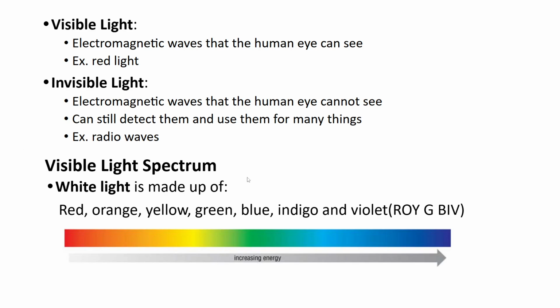When we're dealing with the visible light spectrum, all of the visible light bandwidths will create white light. So if we combine all of the different frequencies of light here, we end up with white light. And we can take that white light and actually split it in a prism to break out all of those different wavelengths, and we see our rainbow. We go red, orange, yellow, green, blue, indigo, and violet, all of the different colors laid out before us.